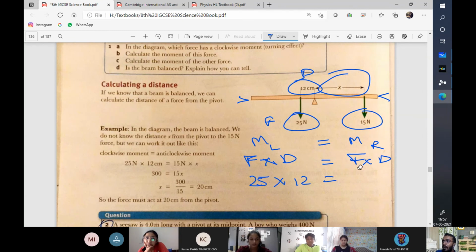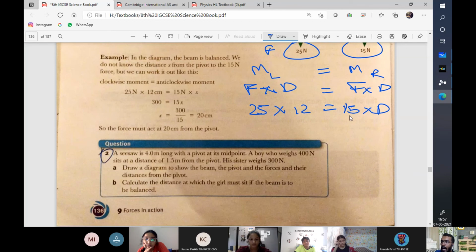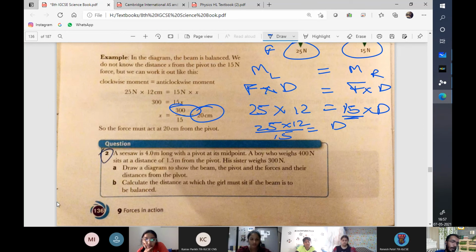Whereas on the right, force is 15 newtons and distance I do not know. Let's solve it further. I can take this 15 and send it to the other side, correct? It becomes 25 into 12 upon 15, which gives me a value. If I solve this, the solution has already been done, it is 20 centimeters. So the distance needs to be 20 centimeters.